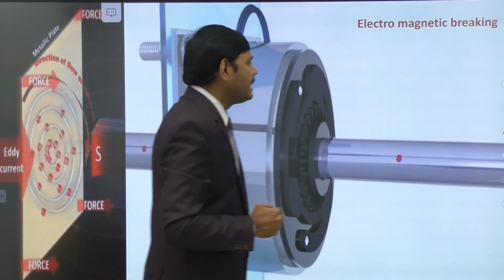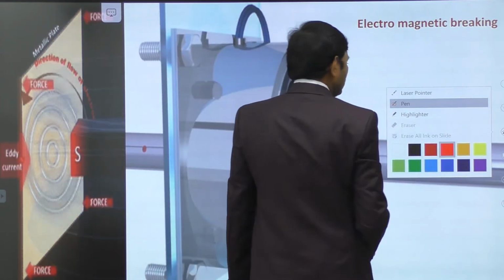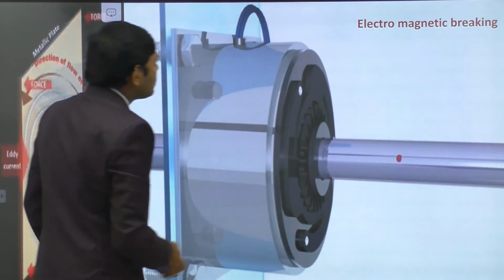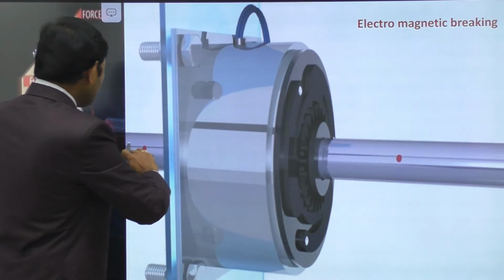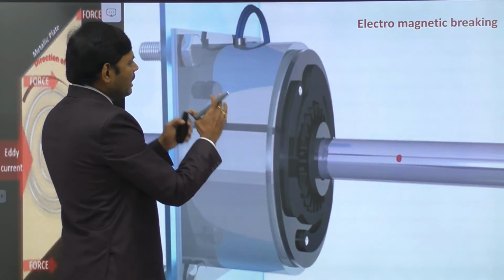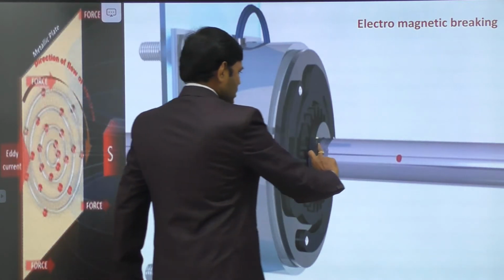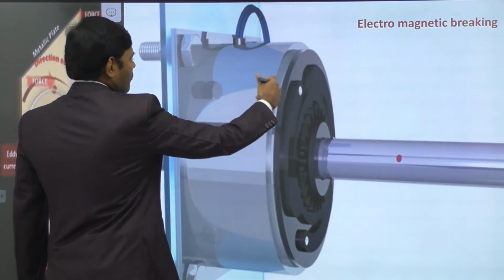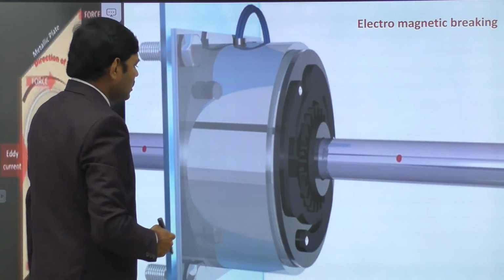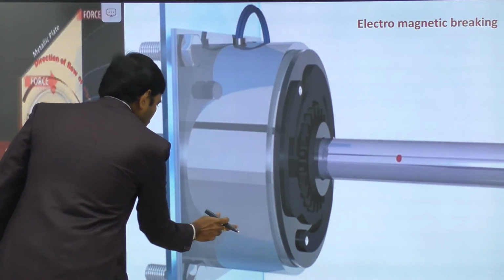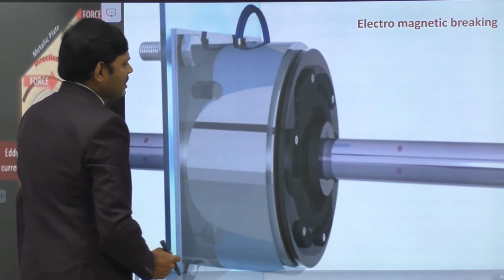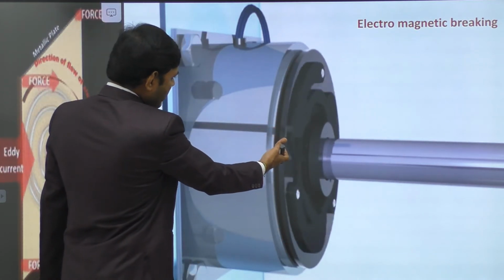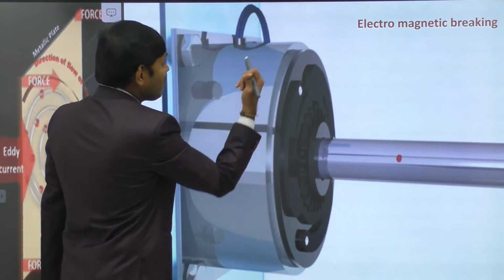So I picked a wonderful video from the internet in which we can learn about electromagnetic braking very easily. In this image, we are observing the electromagnetic braking phenomenon. This is the shaft. For any rotating wheel, there is a shaft, and around this shaft the wheel is rotating. So let us see the video of this one. The shaft is rotating, a red mark is indicating it, and the rotating shaft gets stopped. See, the rotating shaft gets stopped by using electromagnetic braking.